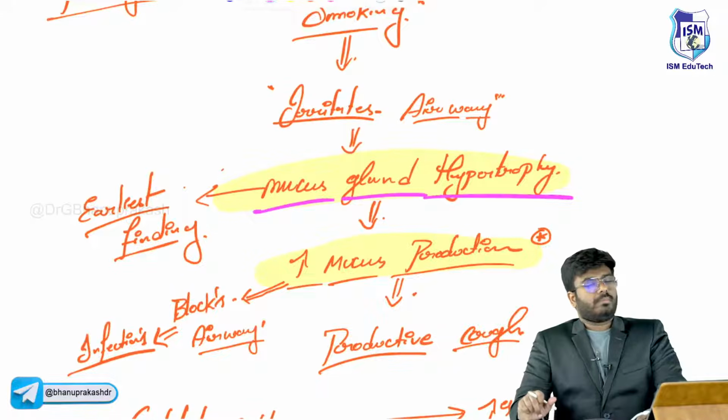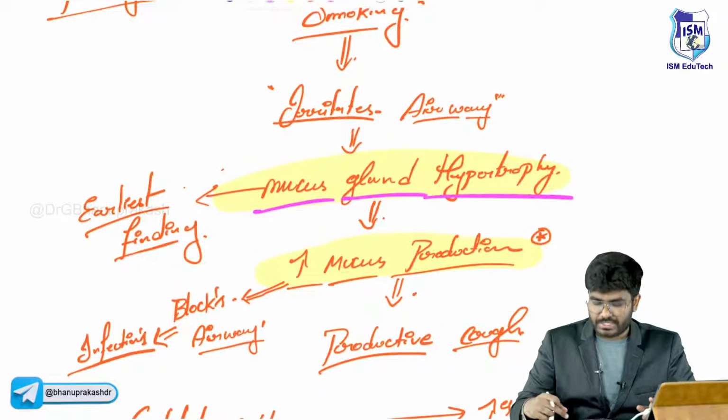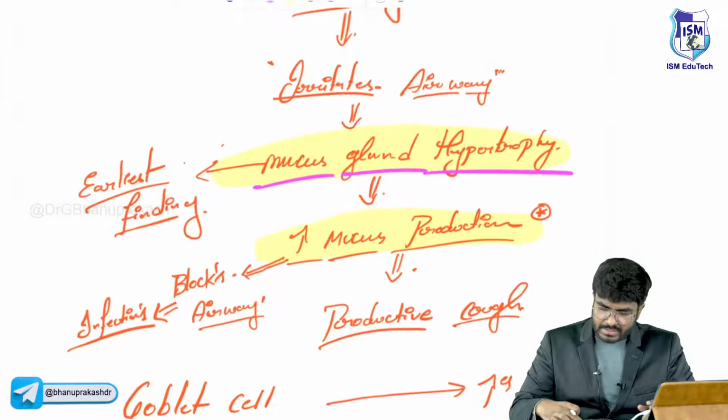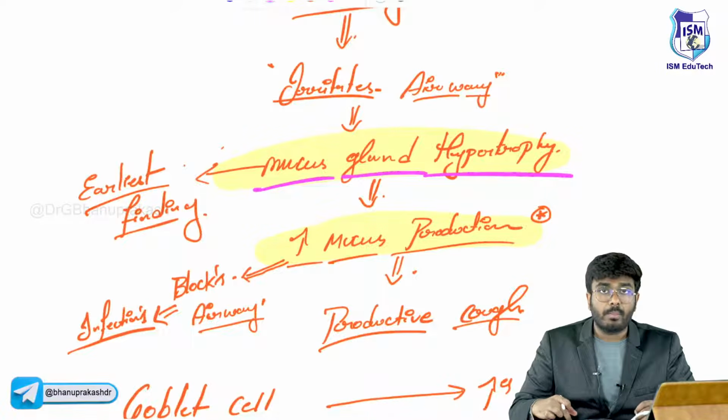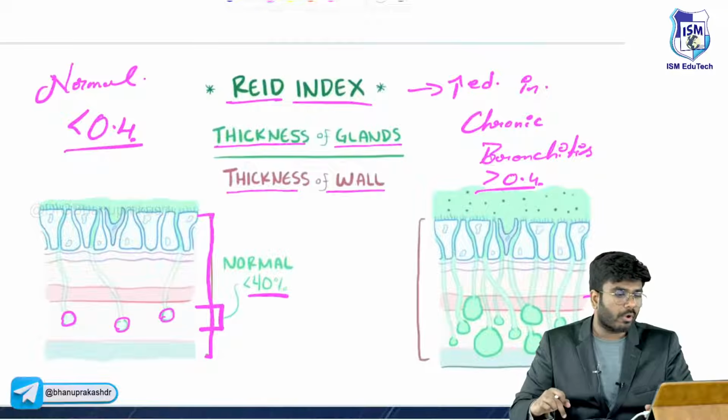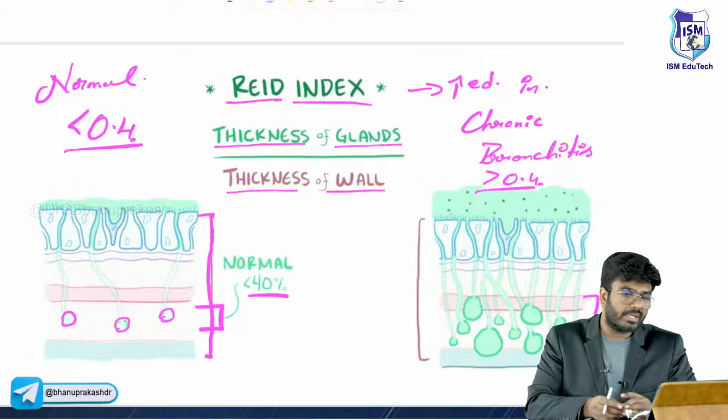So Reid's index is increased in which condition? In COPD, which one? Bronchitis. It is increased in bronchitis. Okay. Next, what else should you know?